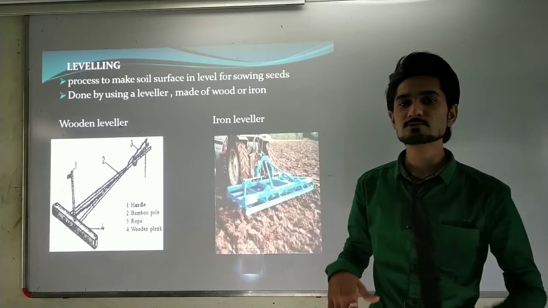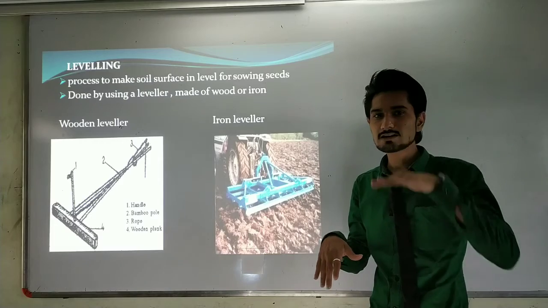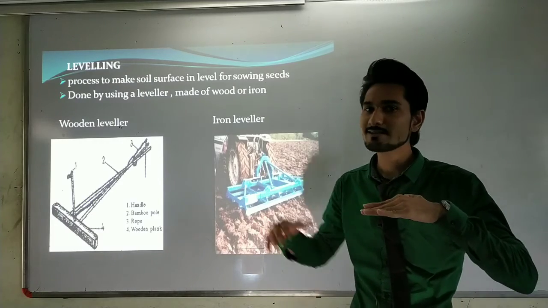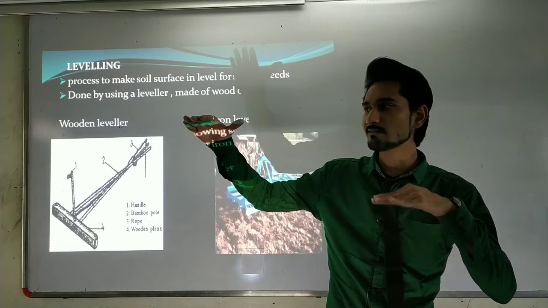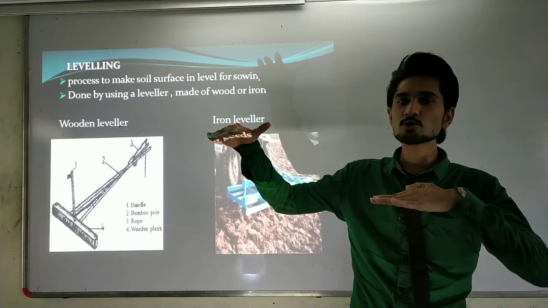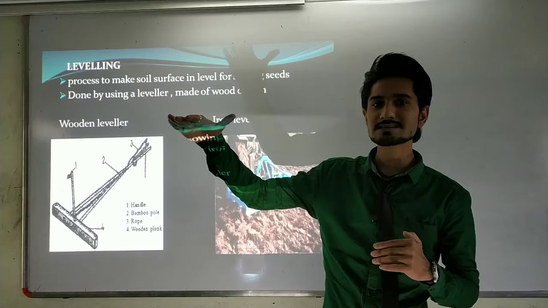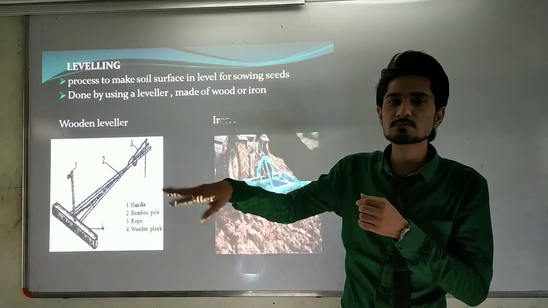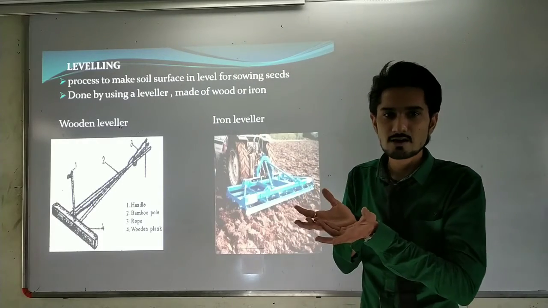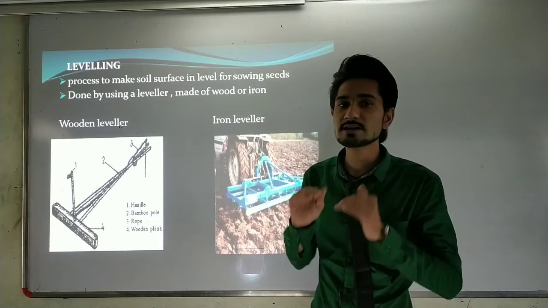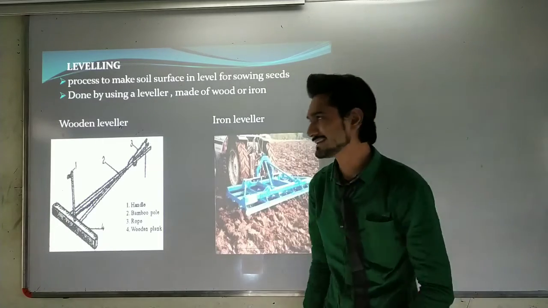Otherwise, some of the ground will be at a decreased level and some of the ground will be at an increased level. So some of the seeds get more nutrition and can grow easily, while some of the seeds cannot take the nutrition from the soil and cannot grow easily. So we have to make sure that the whole ground is level.